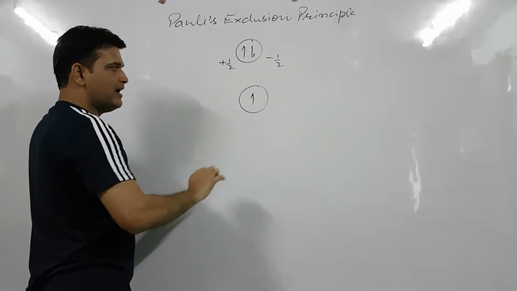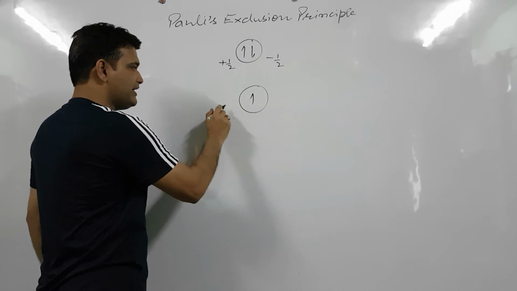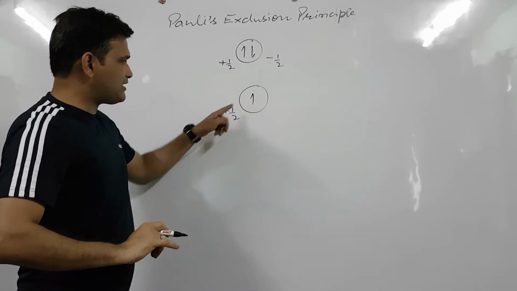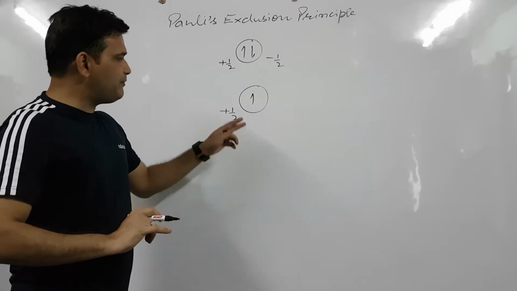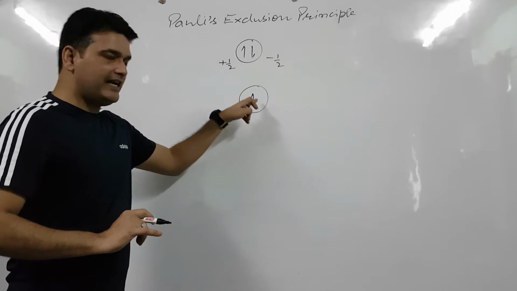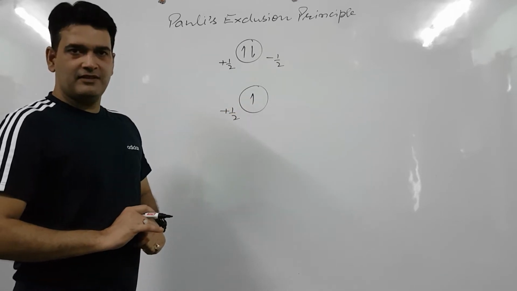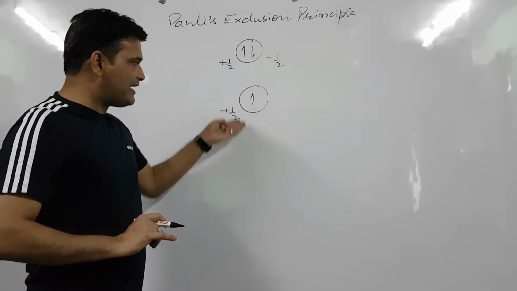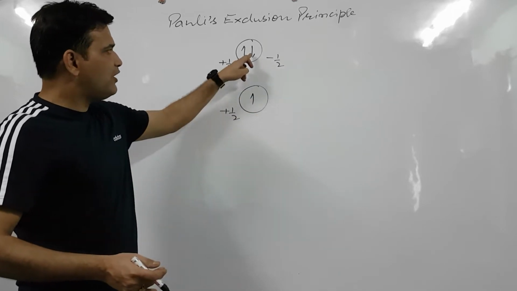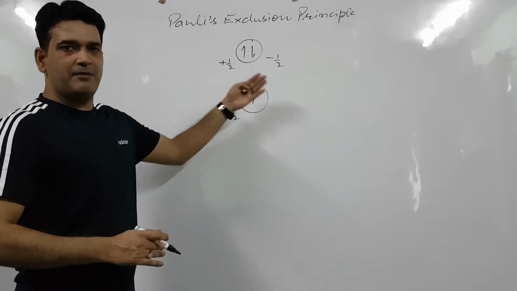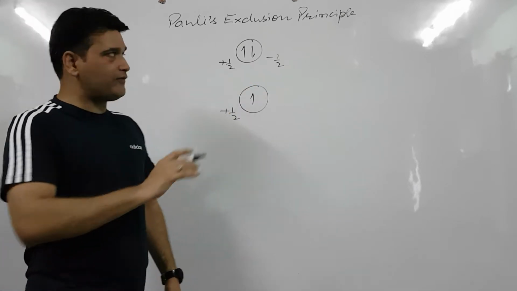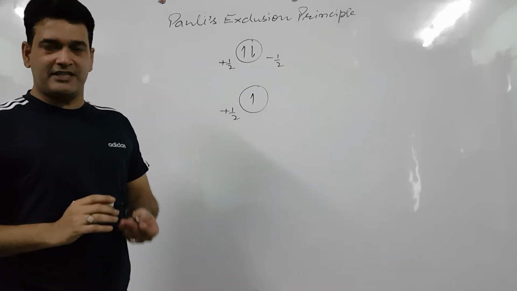Like this, an orbital can accommodate only 1 electron with plus half spin. There will be no other electron with plus half spin in this orbital. So, if we have to add one more electron, then that electron will have opposite spin or anti-parallel spin. So, these are the two simple definitions of Pauli's exclusion principle.